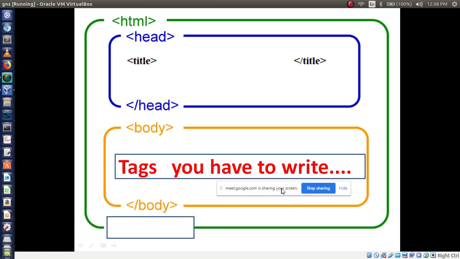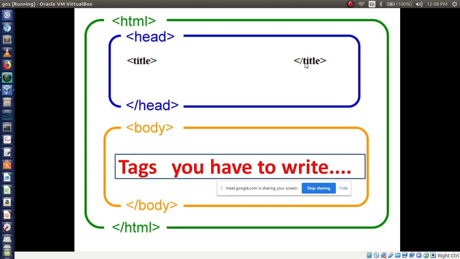Then we have to close our main HTML tag. See here, this is the closing HTML tag. Then the body tag is closed. Then the head tag is closed. Then here the title tag is closed. This is the basic structure of an HTML document.